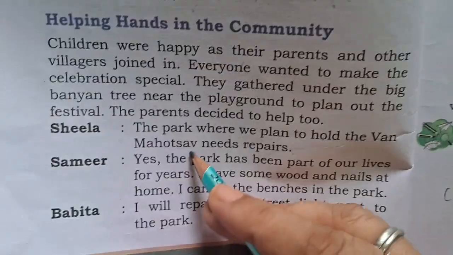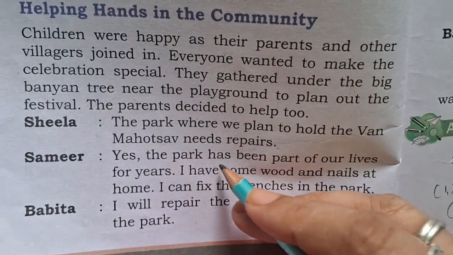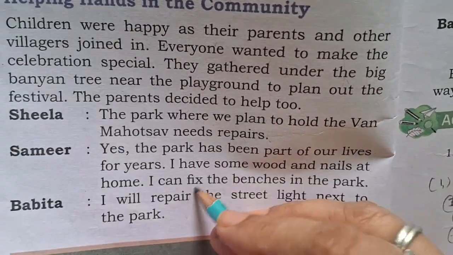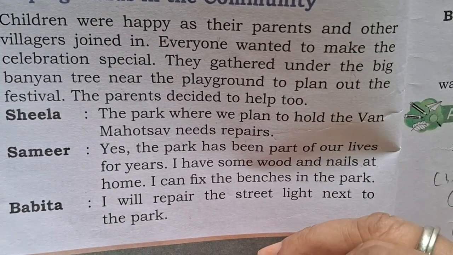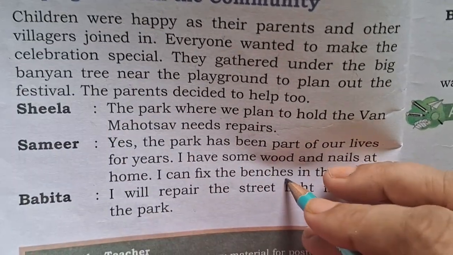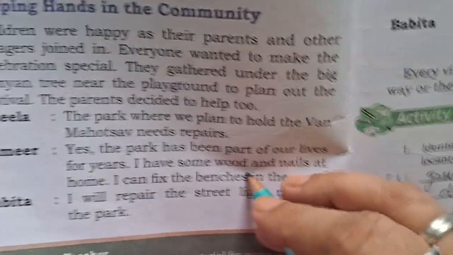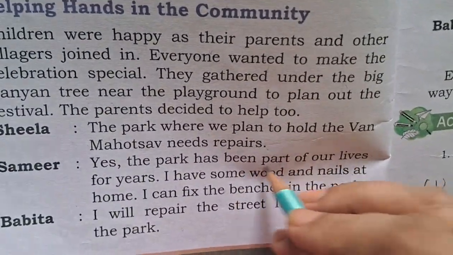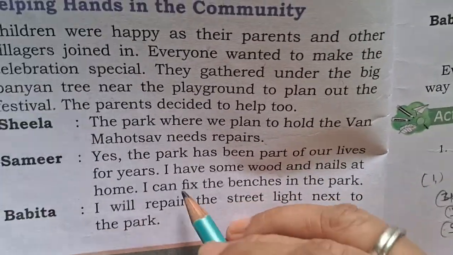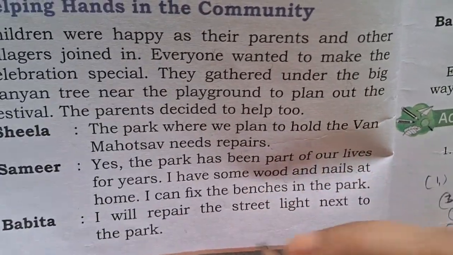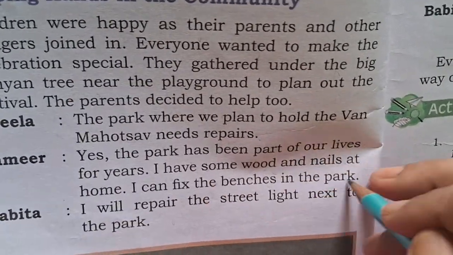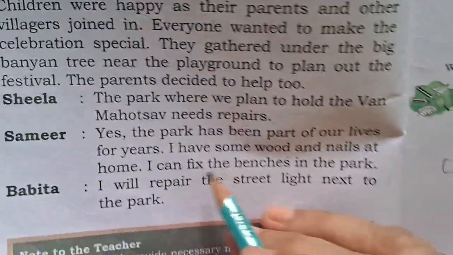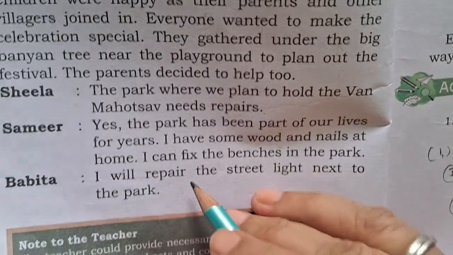Okay. Now Samir, another villager, says, yes, the park has been part of our lives for years. I have some wood and nails at home. I can fix the benches in the park. Samir, a villager, said that yes, we understand the park has been ours for many years. We have a park, so yes, we need to repair it. So I will bring some wood and nails. I will fix the benches of the park. Now it will look beautiful. Now Babita, another villager, said that I will repair the street light next to the park.